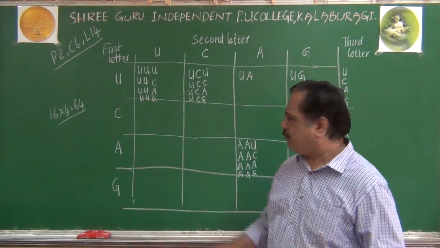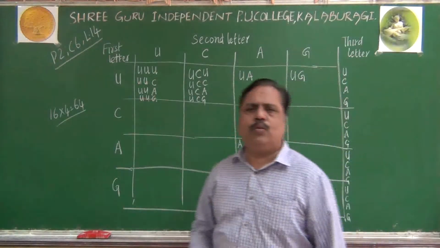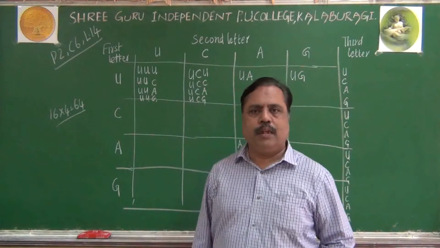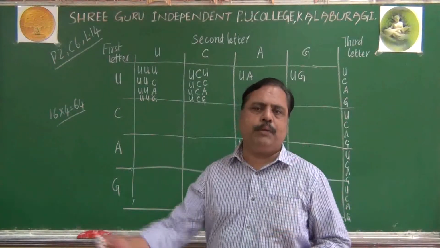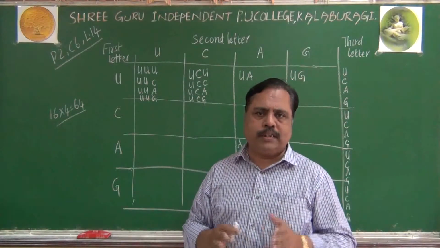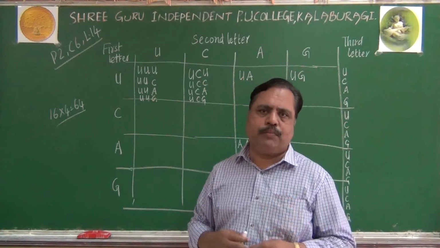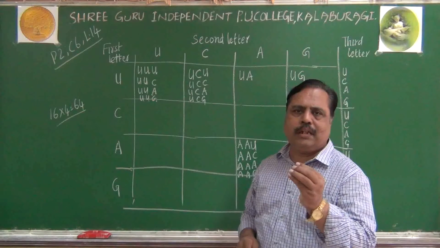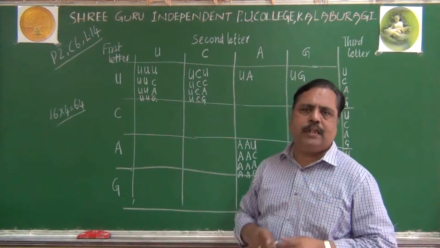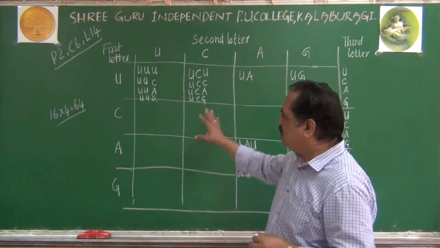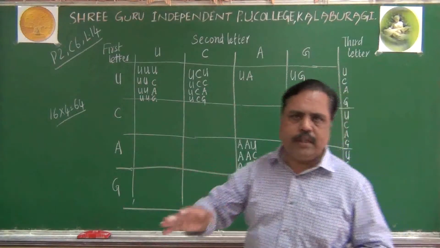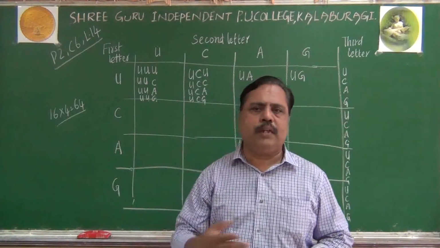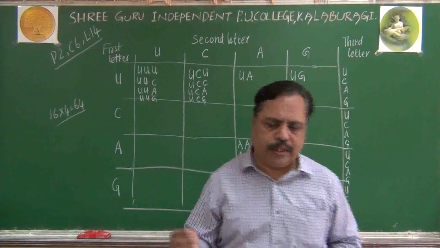Now listen. Which codon codes for which amino acid? Of course, it is not possible to remember all the 64 codons. Let me tell you some technique for understanding the genetic code dictionary. There is a technique which is not given in the textbook. Just for our understanding, let us discuss it. Just listen.